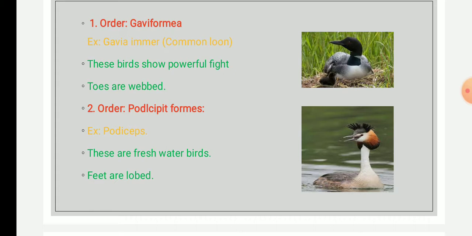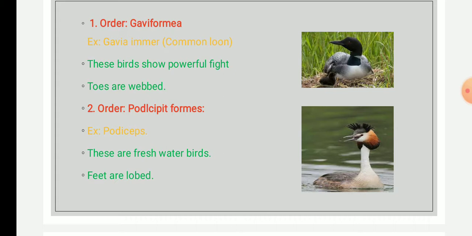The members of Gaviformes are piscivorous sea or lake birds of North America, Europe and the Arctic, and they are adapted for diving and swimming. They also show powerful flight. The neck is long, and the legs are placed posteriorly, completely enclosed by the skin.